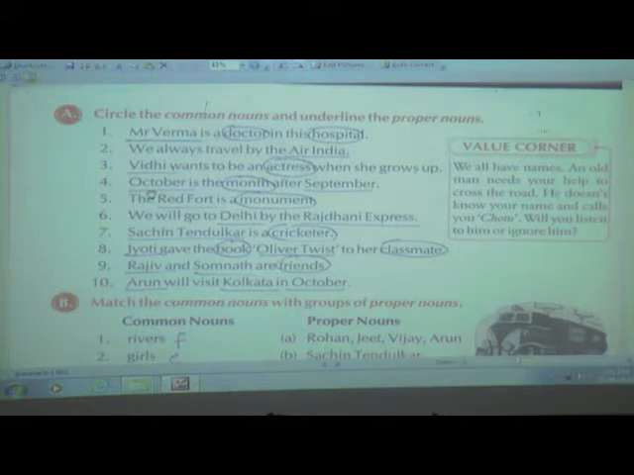Fourth one, if you see, October is the month after September. So which is the proper noun over here? October and September, because these are the special names given to the months, and you are going to underline these proper nouns, October and September. And which is the common noun here? Month. Month is the common noun because this is the common name given to these proper names, special names, October and September. So you are going to circle it.